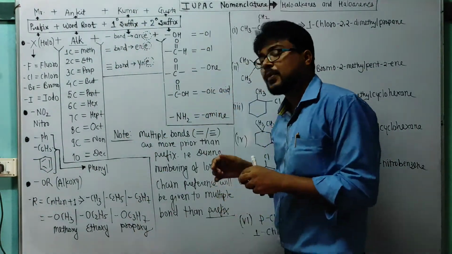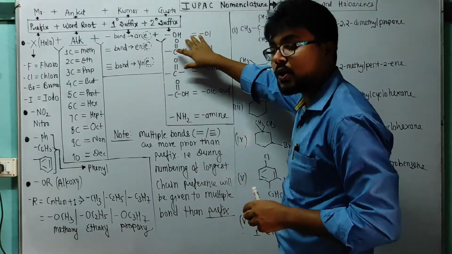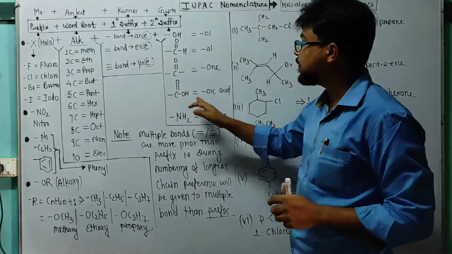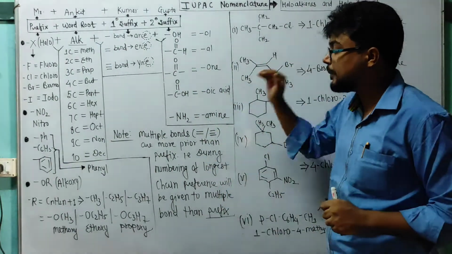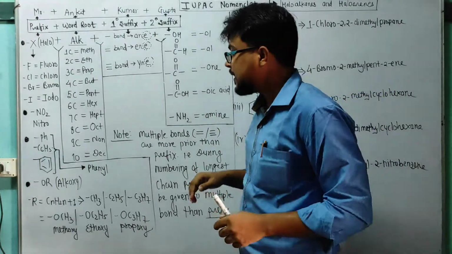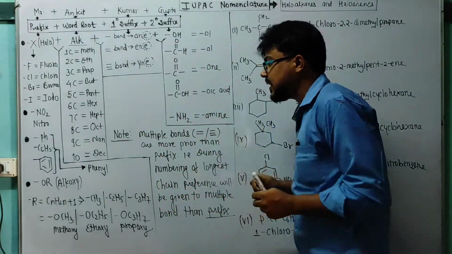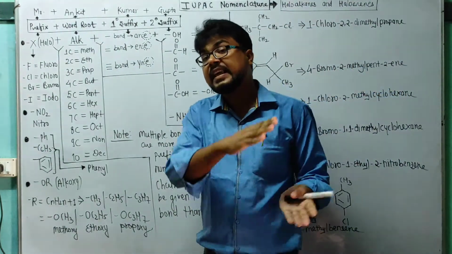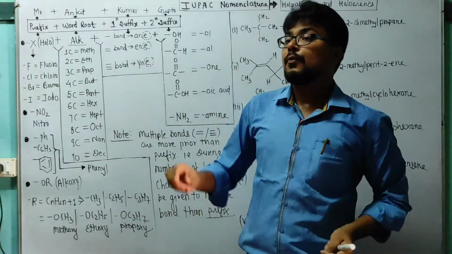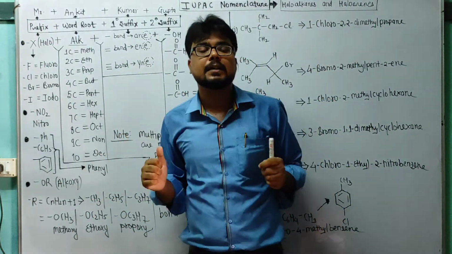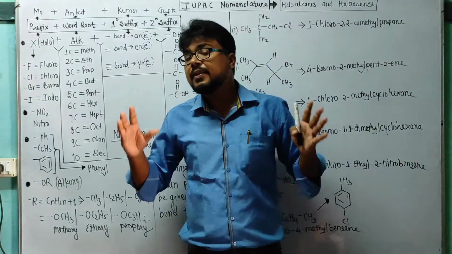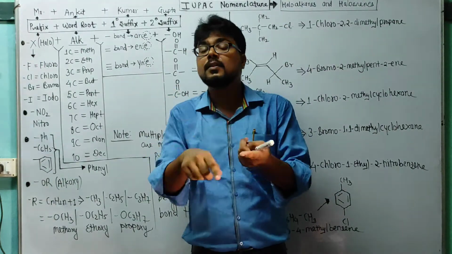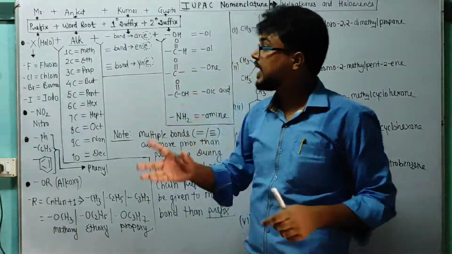So in our organic portion, the secondary suffix we will use for the alcohol group is ol, for the aldehyde group it is al, for the ketonic group it is one, for the carboxylic group it is oic acid, and for amine we will use NH2, amine. Okay. So students, a very important note: if a multiple bond is present, then multiple bonds are more prior than any prefix. Means while numbering the longest chain of carbon, the carbon skeleton, we will give first priority to the multiple bond, whether it is a double bond or a triple bond, then any prefix.